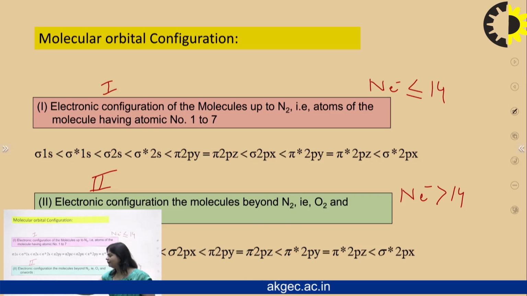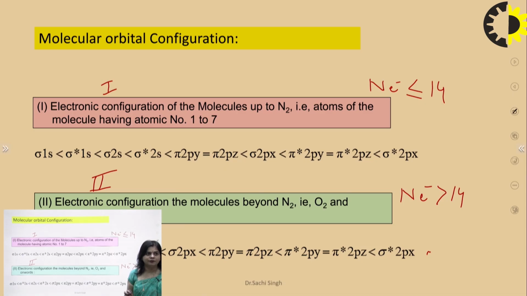Then we come to the p orbitals. Again bonding is written first because it is more stable compared to the anti-bonding molecular orbital. So it is sigma 2px and then pi 2py, pi 2pz. And for anti-bonding, pi star 2py equal to pi star 2pz and then sigma star 2px.